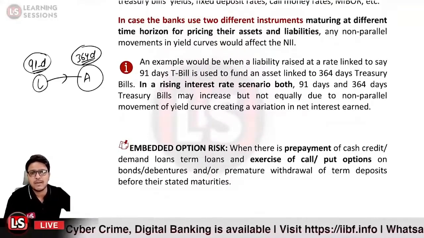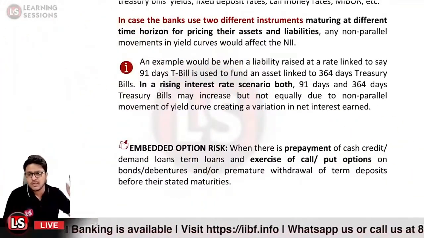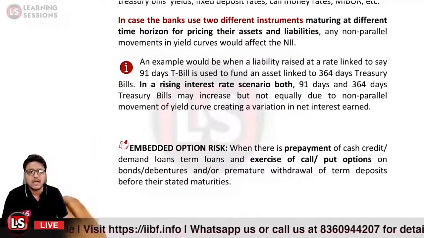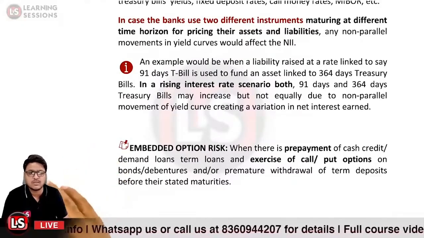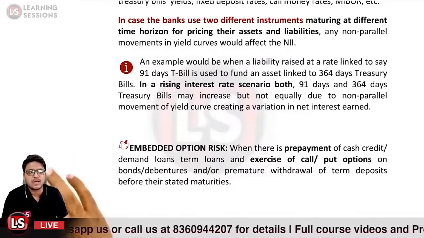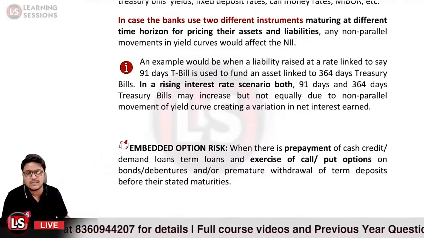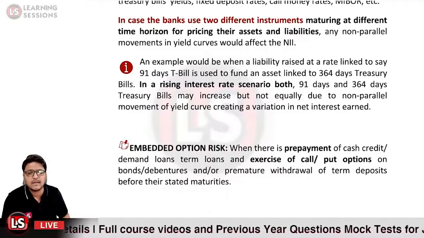Then it is related to the embedded option risk. So what is the embedded option related to? It may be related to the prepayment of the loan amount. It may be the exercise of the call or put option in the bonds or debentures or derivatives, or it may be related to the premature withdrawal of a term deposit. That is related to the embedded option risk.